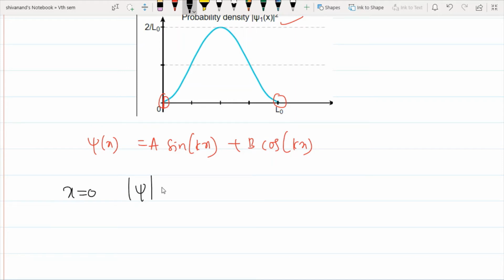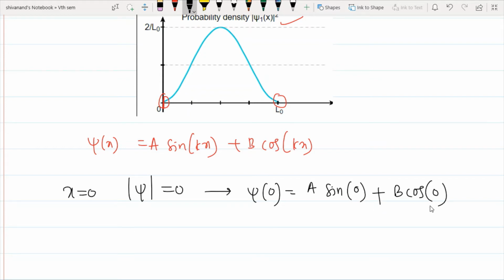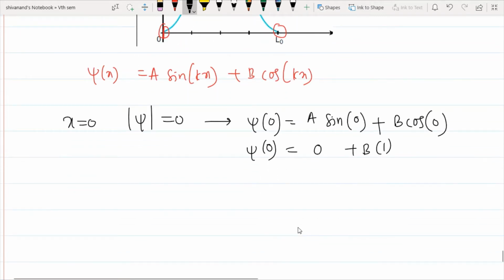Now, applying the boundary conditions, I have two boundaries. At x equal to 0 the probability of the particle is 0, meaning the wave function does not exist there. Therefore psi of 0 is equal to A sin 0 plus B cos 0. Sin 0 becomes 0 and cos 0 becomes 1, so psi of 0 is equal to B. Since the probability at x equal to 0 is 0, B becomes 0.